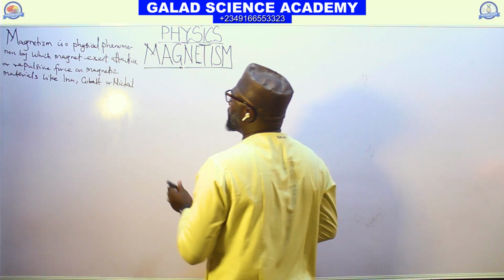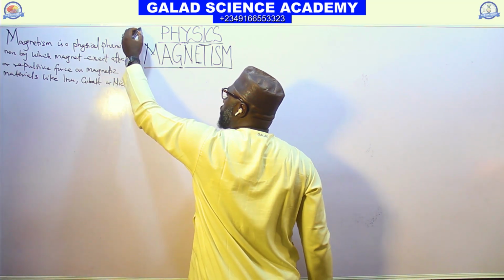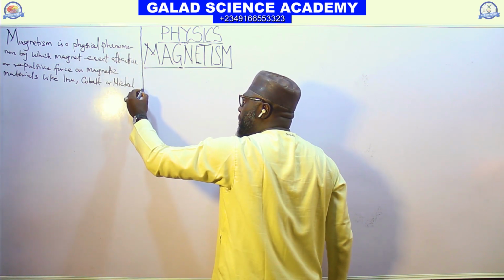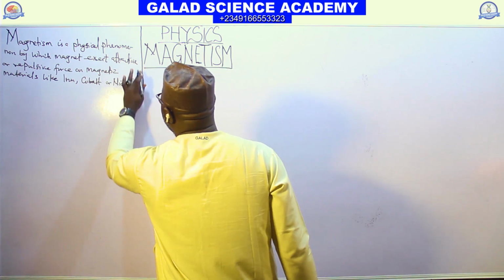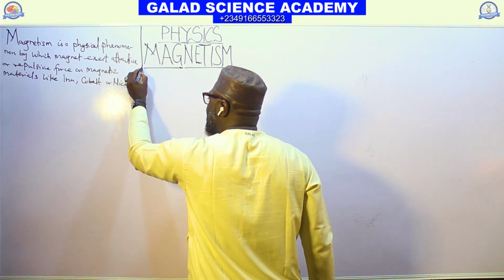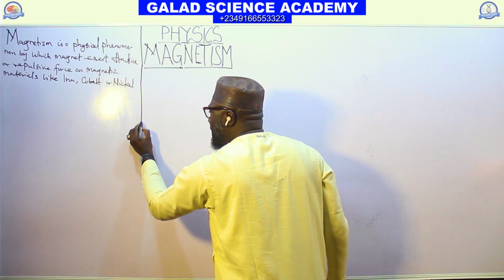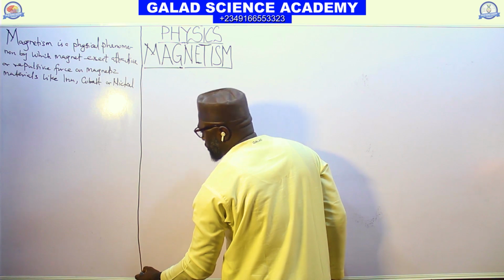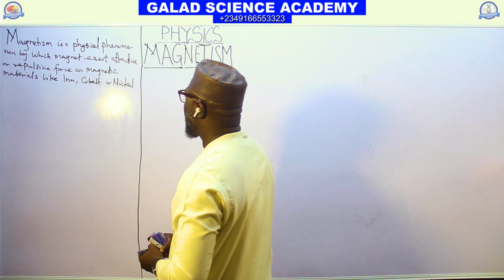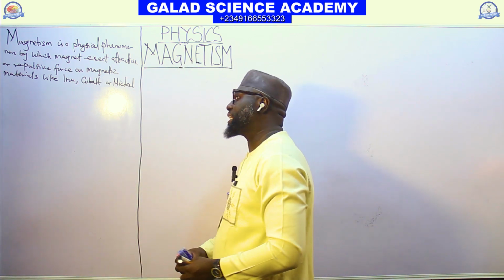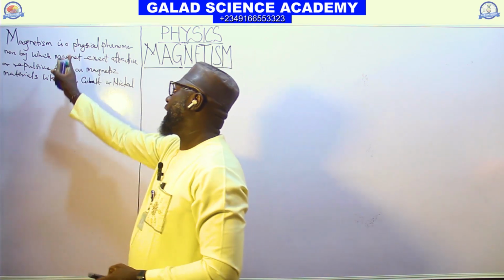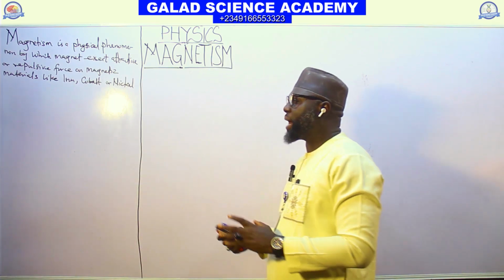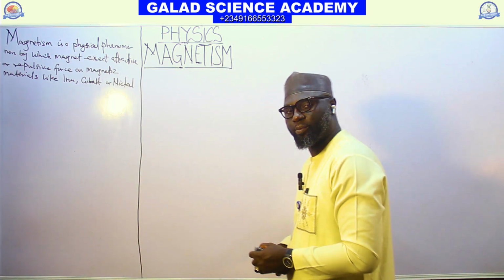So a physical phenomenon by which magnets exert attractive or repulsive force on a magnetic material like iron, cobalt, or nickel, that is what we call magnetism.